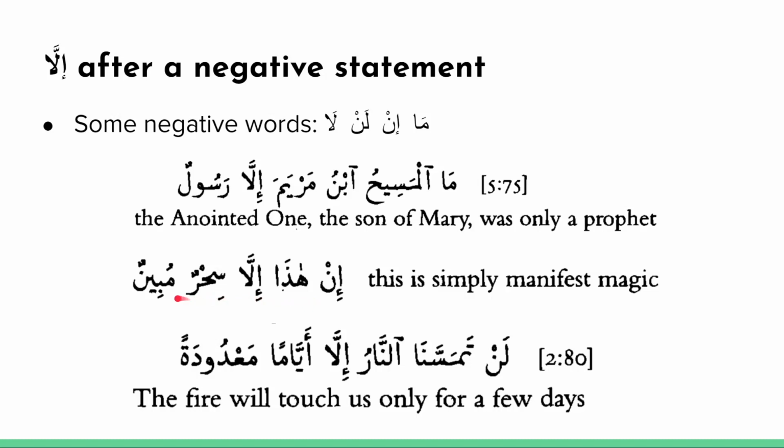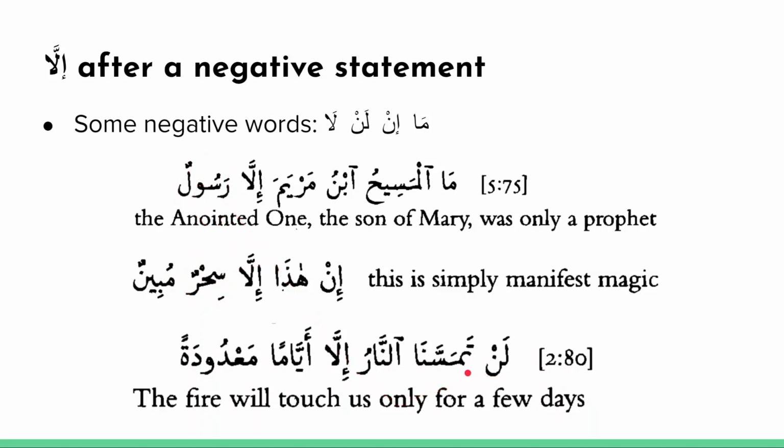Okay, let's take a look at another example. In hadha illa sihrun mubin. So this is not except for clear magic. Again, translating this more idiomatically, this is only, or this is simply clear magic. Okay, so they all use the same form. You can see ma, illa, in, illa, and again, after any of these words, you have to look at the logical case of the exception. So here, sihrun is referring to the subject of a sentence. That's why I put in marfu'. Here again, we put in marfu'.